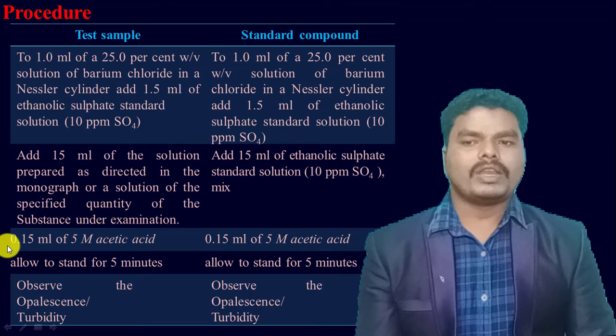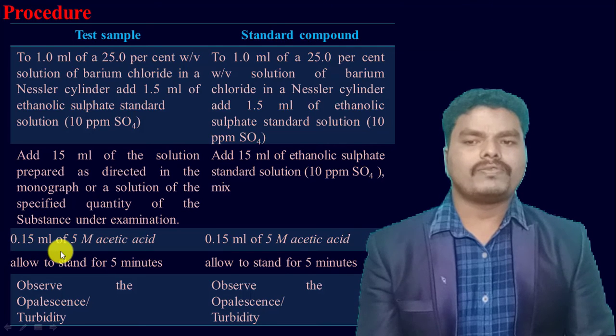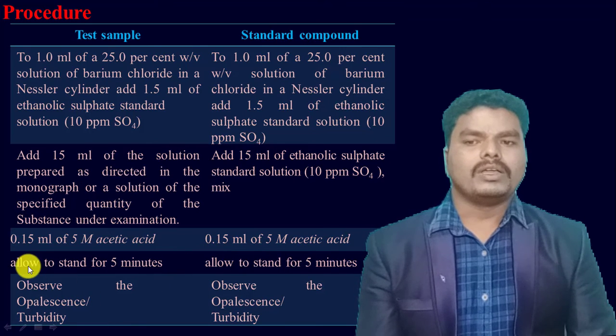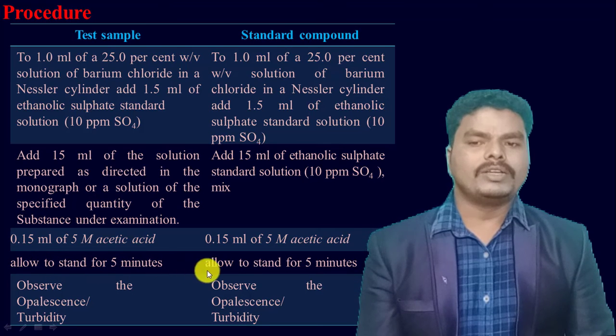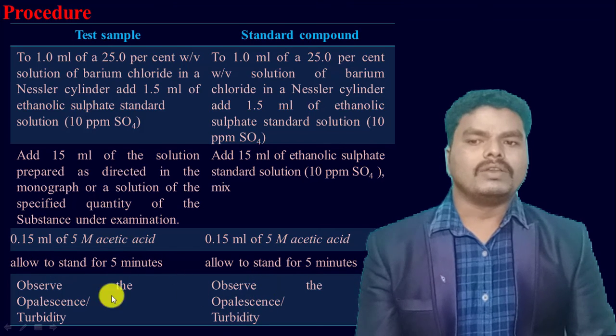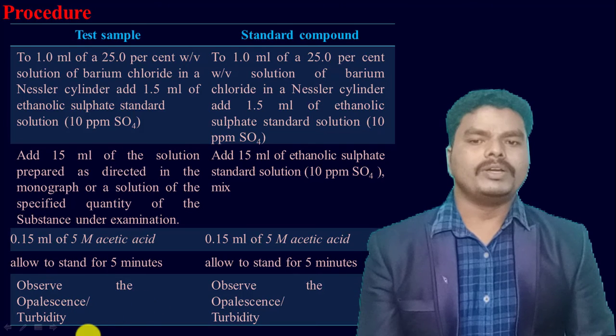In the third step, we add 0.15 ml of 5 molar acetic acid to both Nessler cylinders. Then allow these two Nessler cylinders to stand for about 5 minutes, and after that we observe the opalescence or turbidity in both the test and standard Nessler cylinders.